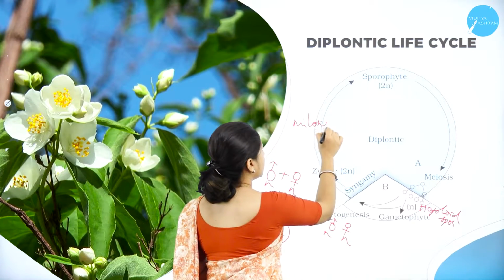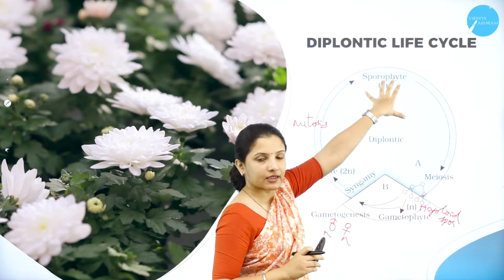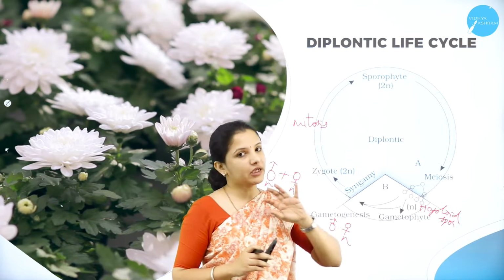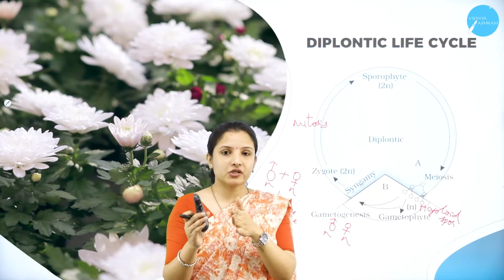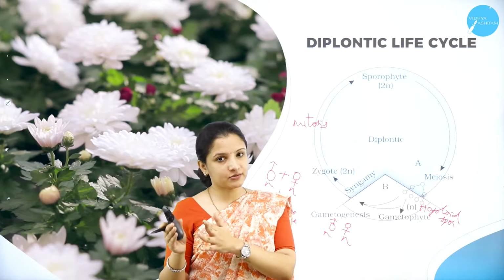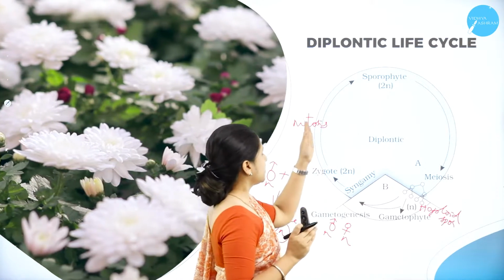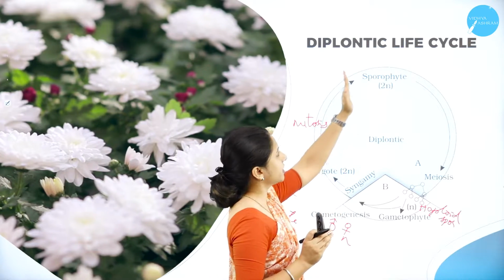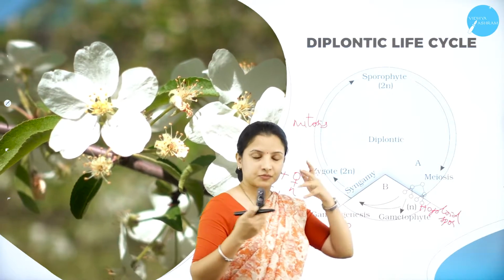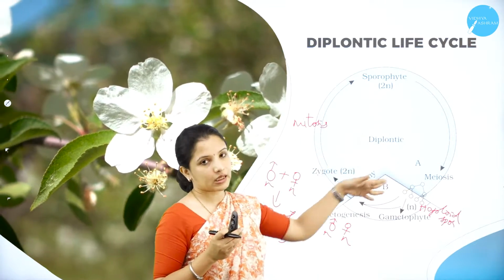So always remember, even if it is diploid here, the cells produced in the next generation, the sporophytic generation, will also be diploid in nature, because the same set of chromosomes will be carried to the other cell in the case of mitosis, since it is equational division. So here mitosis will occur, and the zygote will get converted into the sporophyte. Again, the sporophyte will produce spores. These spores will undergo meiosis. Again, the cycle will continue here.